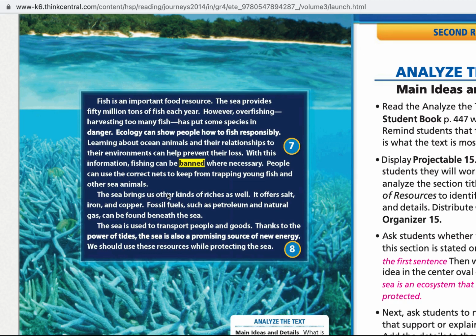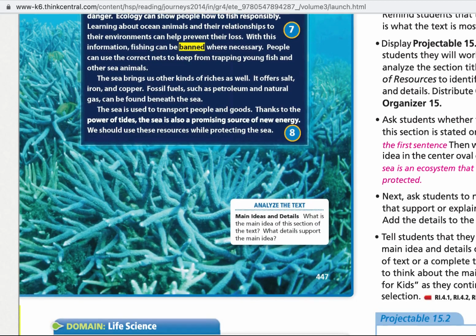The sea brings us other kinds of riches as well. It offers salt, iron, and copper. Fossil fuels such as petroleum and natural gas can be found beneath the sea. The sea is used to transport people and goods. Thanks to the power of tides, the sea is also a promising source of new energy. We should use these resources while protecting the sea.